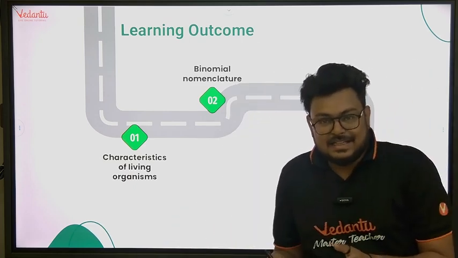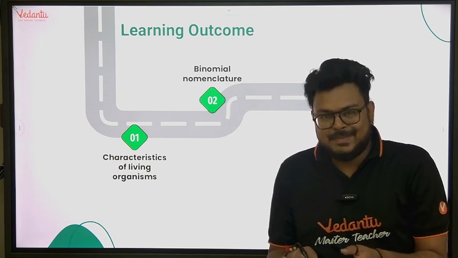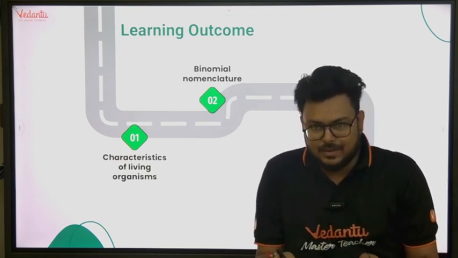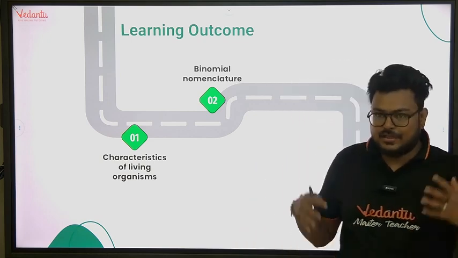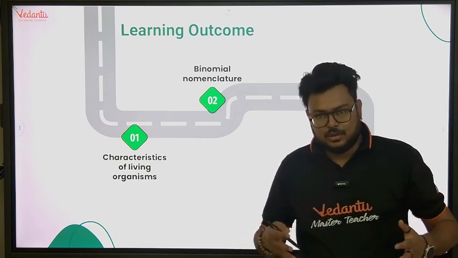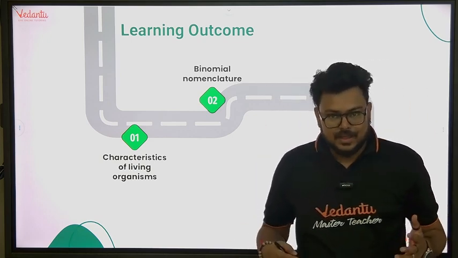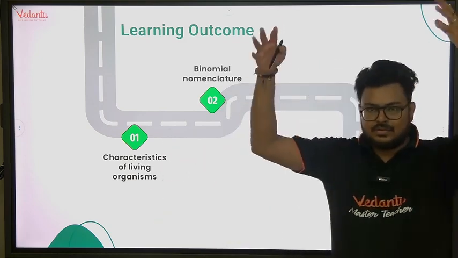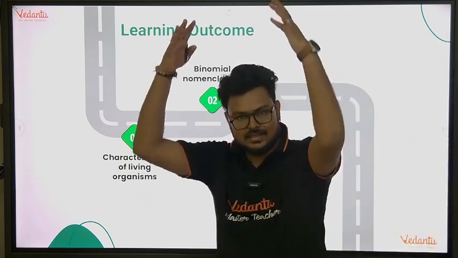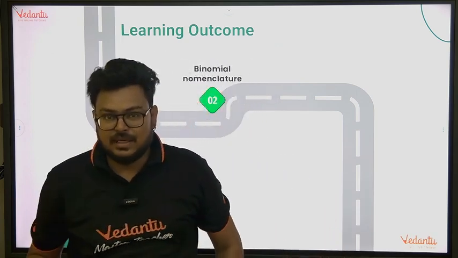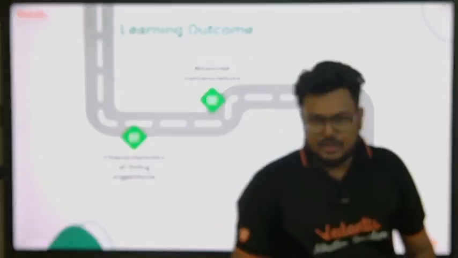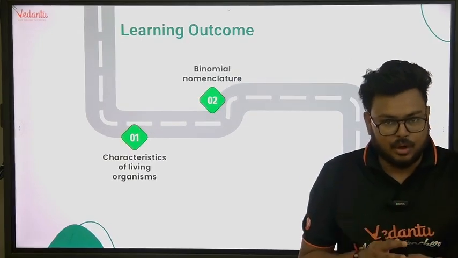So there are certain characteristics which are very specific, that we can say are shown by only living organisms. You might be getting the answer of growth also. So growth is a characteristic of living organisms. Now, growth, if you talk about mountains, when snowfall happens, mountains also increase in size. But can we consider a mountain as a living organism? No. So there is a reason for that. The definition of growth should be known properly.